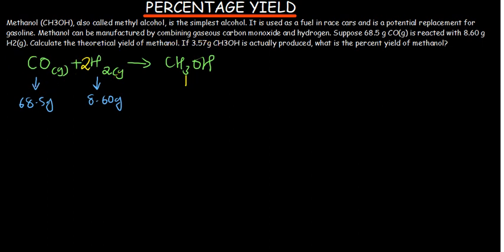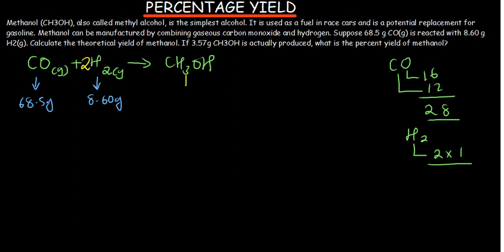So the first thing we should find is the molar mass for carbon monoxide and the molar mass for hydrogen. For carbon monoxide, oxygen has a molar mass of 16 and carbon has a molar mass of 12. This is going to give us 28. For hydrogen, we have 2 multiplied by hydrogen. The molar mass, of course, is 1, rounded off; if we check the periodic table, we can use 1.008. So 2 times 1 just gives us a 2.